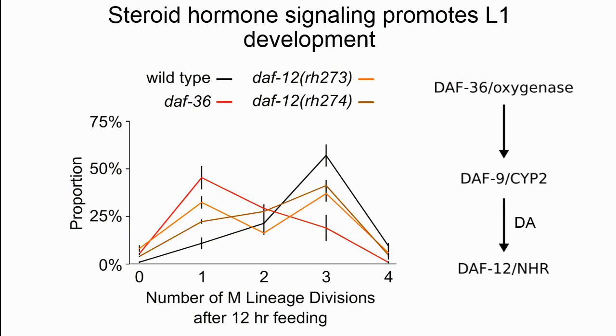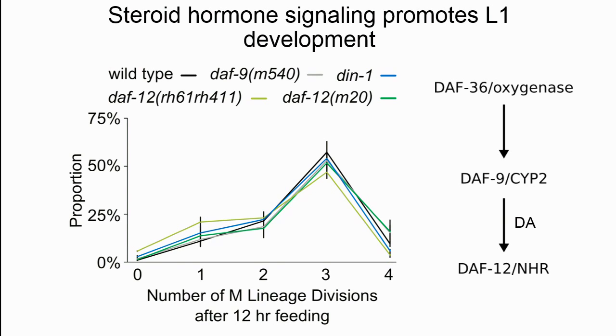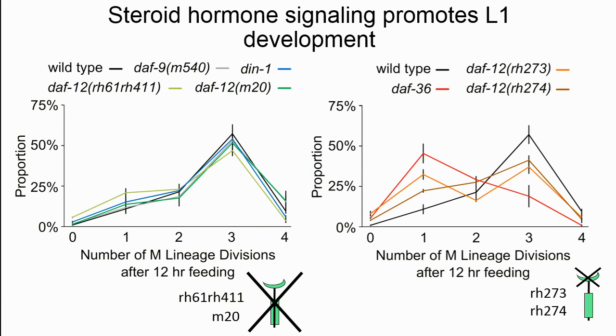Now I'm going to show you a brief complexity we discovered in this pathway. So looking at these daf-12 alleles, we didn't see any effect. So what's going on? Well, remember that daf-12 is a nuclear hormone receptor, and as such, it has a ligand binding domain. So this is my little schematic down here. So this is the ligand binding domain. So the alleles where we saw an effect are actually point mutants in that ligand binding domain, effectively creating a constitutively ligand unbound form of the protein, compared to the nulls where the protein's completely gone.